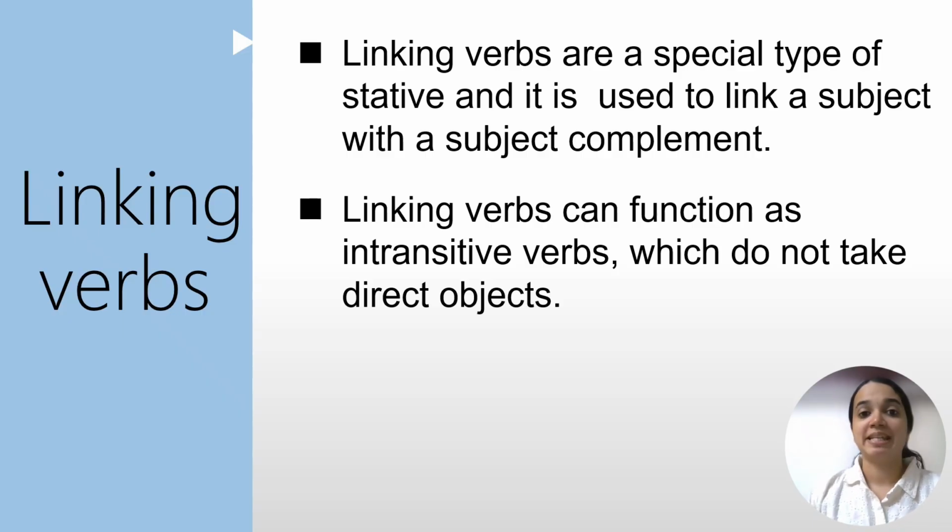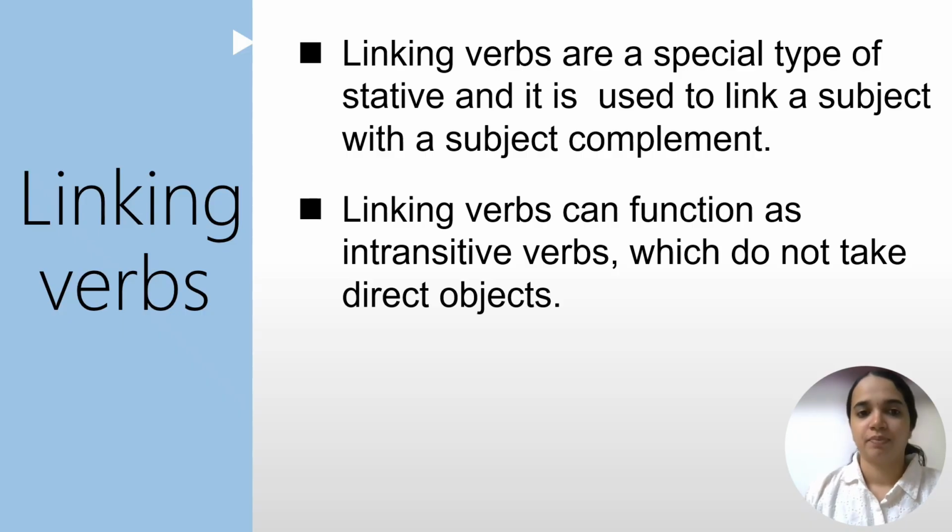Next one is linking verb. Here you can imagine an equal to sign for linking verb. So why an equal to? Linking verbs are a special type of stative verb used to link a subject with a subject complement. I can say, my neighbor, she is a nurse. So I'm giving a compliment to her or her profession. So linking verbs can function as intransitive verbs, which do not take direct objects.